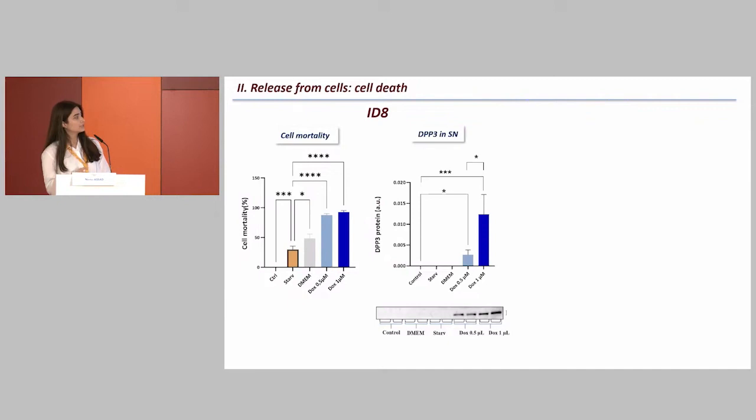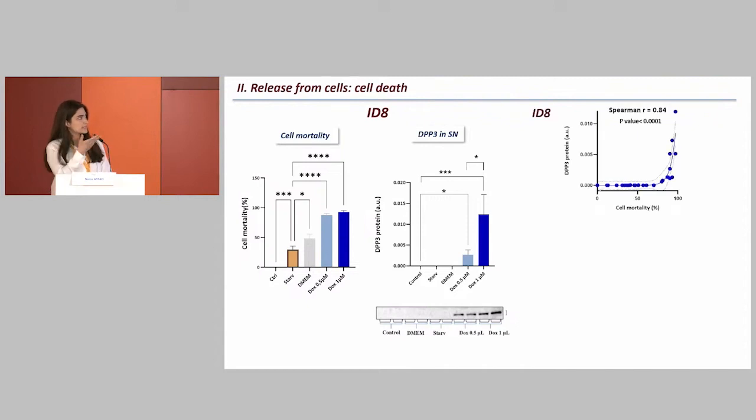And in parallel, we have an increase in the release of DPP3 in the supernatant, which leads us to this very obvious, positive, significant correlation between cell mortality and the levels of DPP3 released in the supernatant, meaning that cell death participates in the release of DPP3.